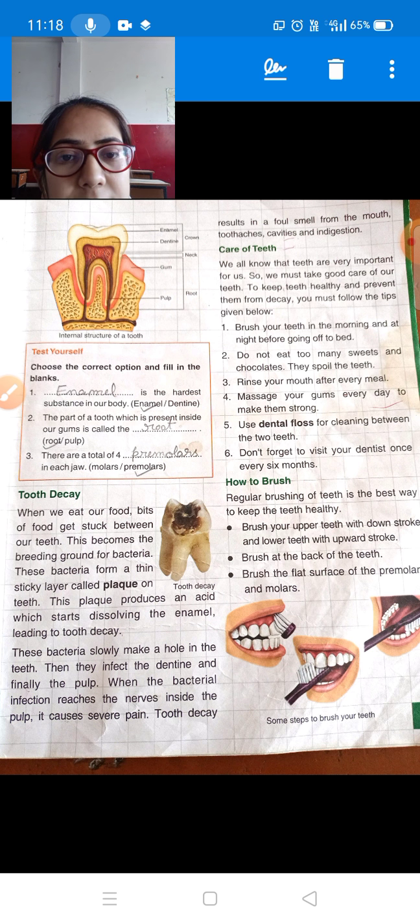Tooth decay results in a foul smell from the mouth, toothache, cavities, and indigestion.